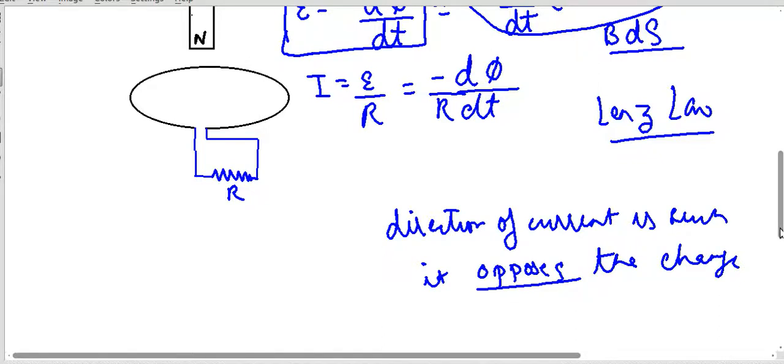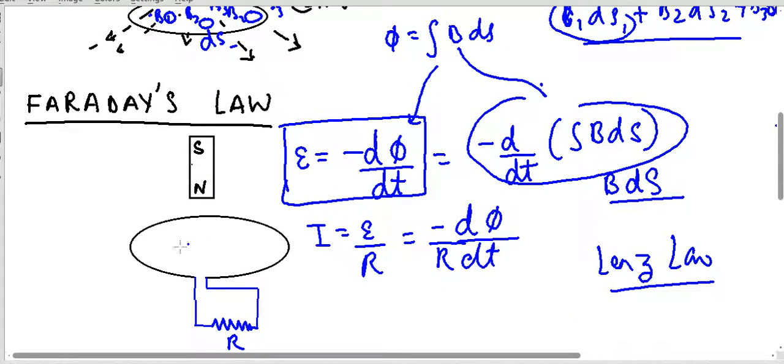Suppose I am moving the magnet towards the loop. We all know that the magnetic lines of force go away from the north pole. So this is my direction of magnetic lines of force.